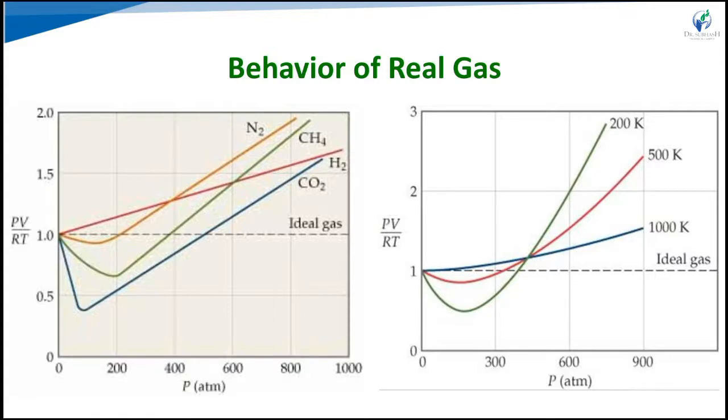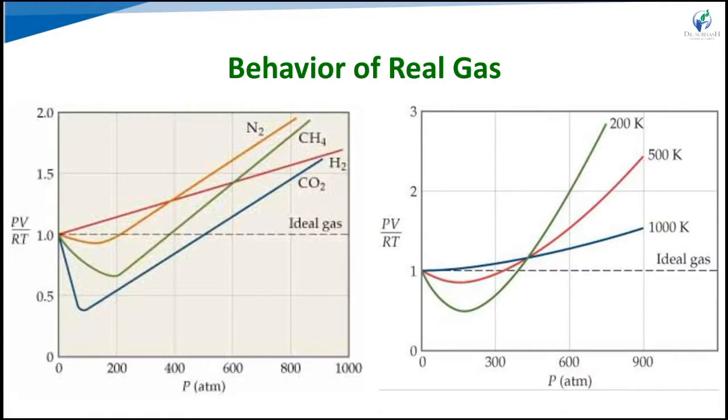It means the orange or yellow line represents the N2, the green represents the CH4 and the blue the CO2. When the pressure is increased, the N2 and CO2 first decrease, with the Z value less than 1, so they lie below the ideal gas line. They pass through a minimum, and then continue increasing with the pressure, so it becomes Z greater than 1.